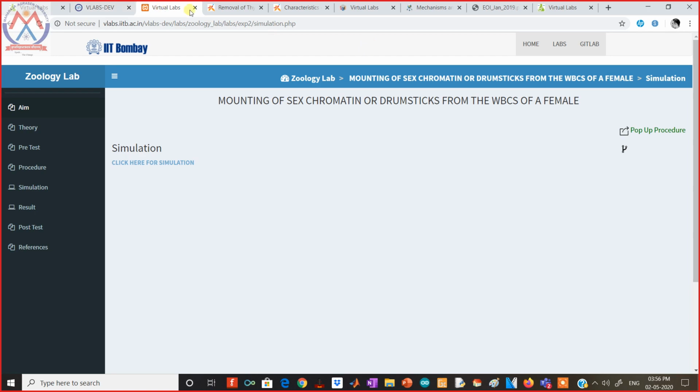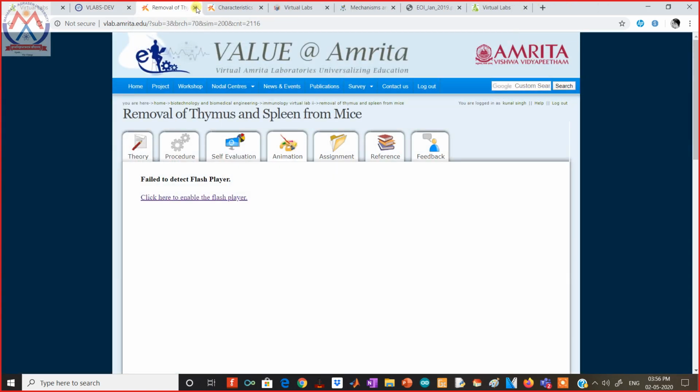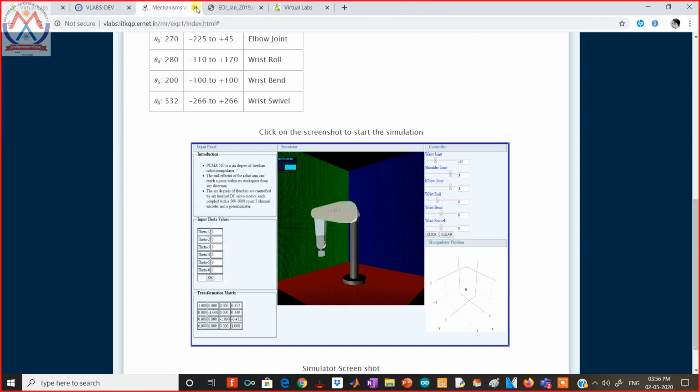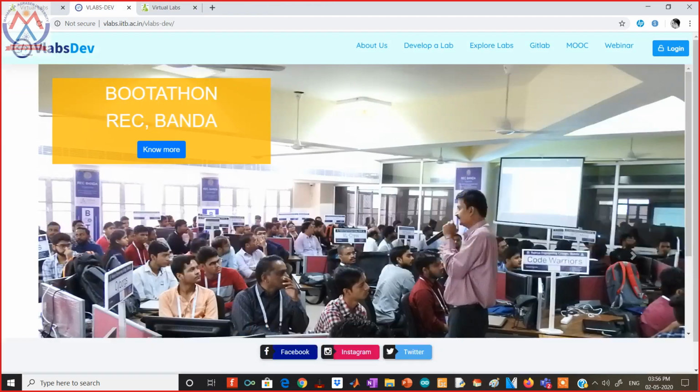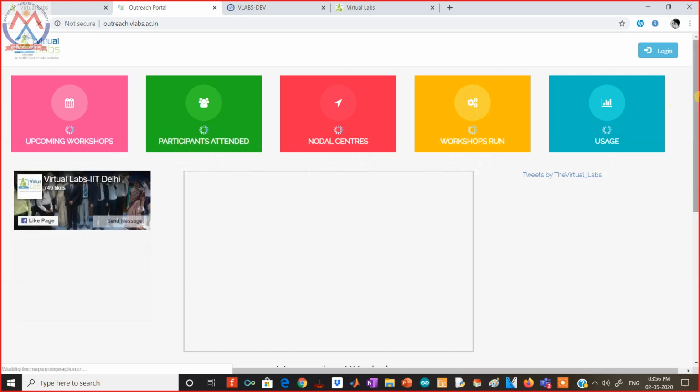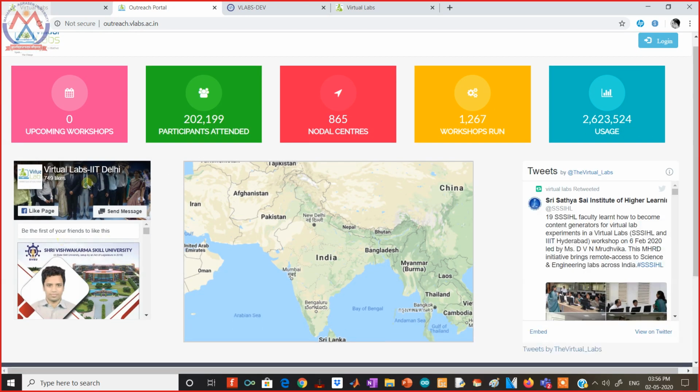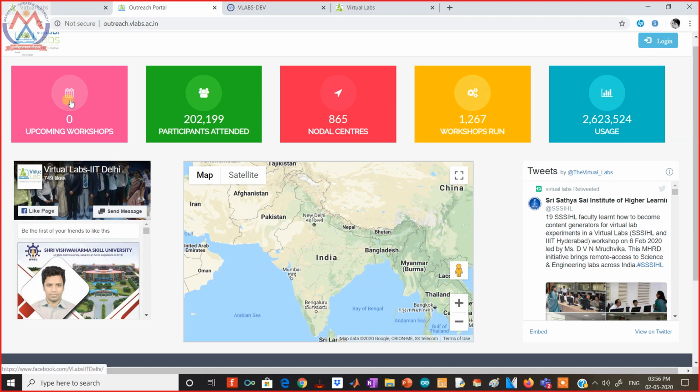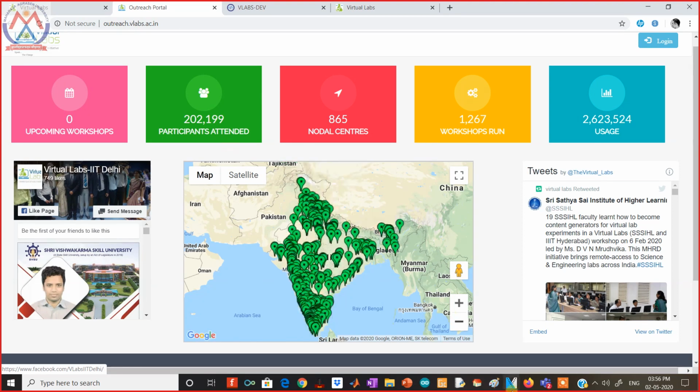So again, I have to close these windows and go to the actual page, and this is the outreach portal. The outreach portal shows what the upcoming workshops are. Right now there are not many upcoming workshops, and it shows the nodal centers and participants who attended the workshops. There are around 865 nodal centers throughout India.